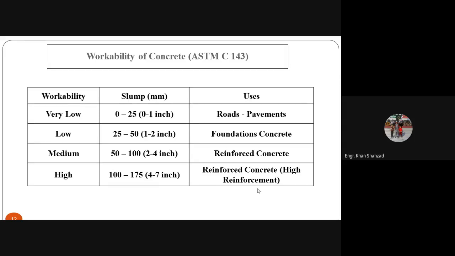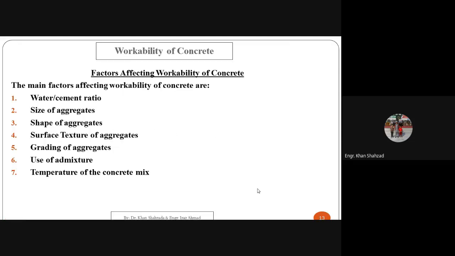For medium workability, the concrete having slump from 50 millimeter to 100 millimeter or 2 to 4 inches can be used in reinforced concrete having steel bars. High workability, the concrete having slump from 100 to 175 millimeter, or 4 to 7 inches, can be used in reinforced concrete which has congestion of the steel bars.